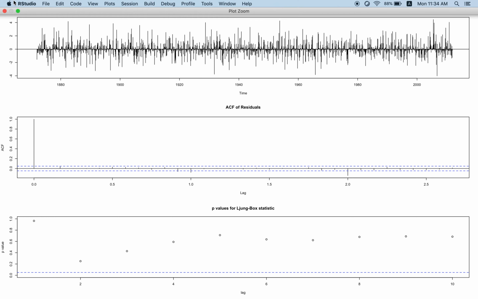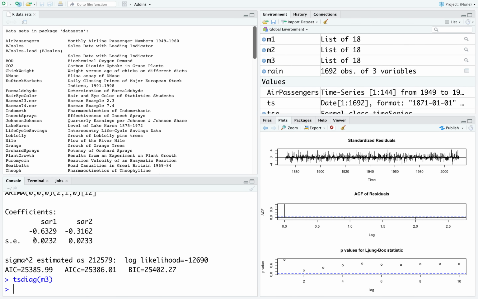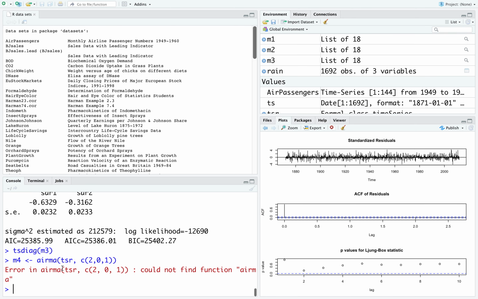So I can build another model on my own. I can say arima and then try to give some values for that. I can say do 2 autoregressions, no initial differencing, and 1 moving average. So if I do this, oh, it's not ARIMA, it is arima.